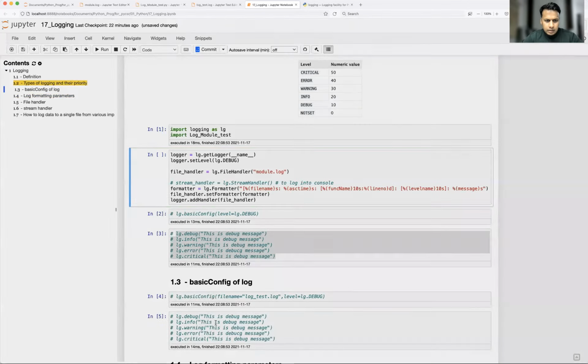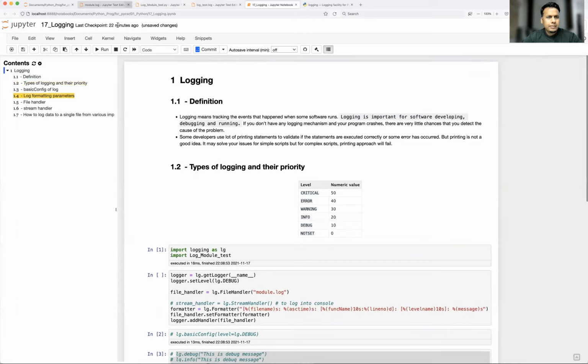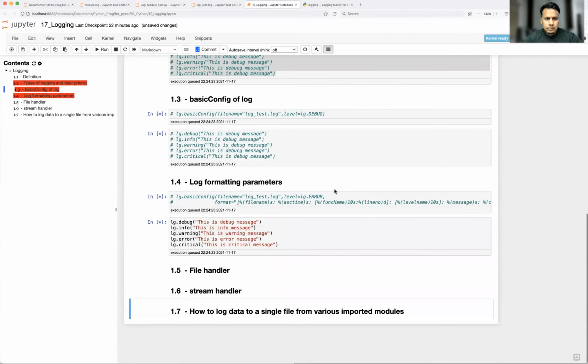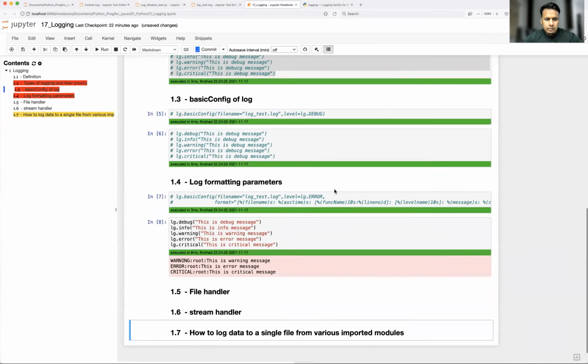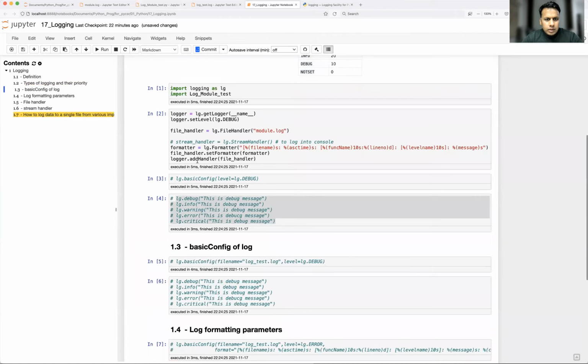Okay, I will uncomment this so that we can see the log. Okay, so add handler, file handler, that's fine. Then what is missing?